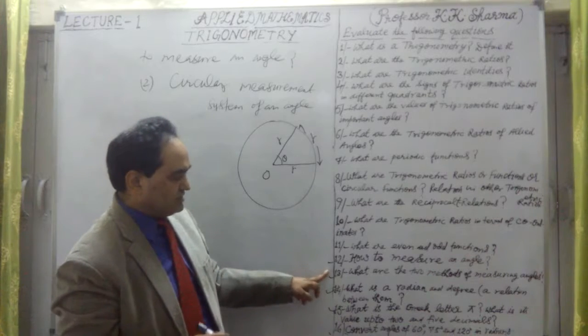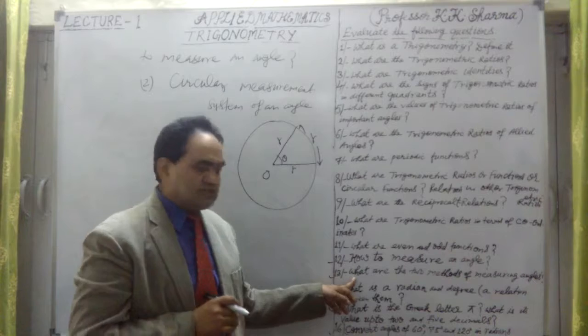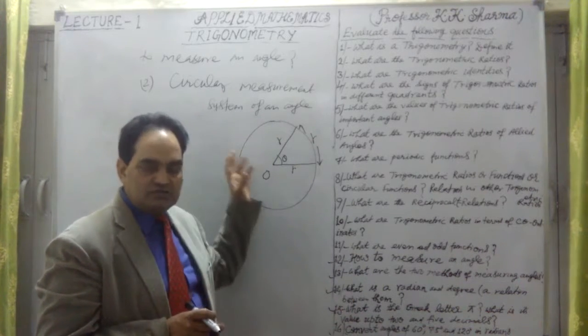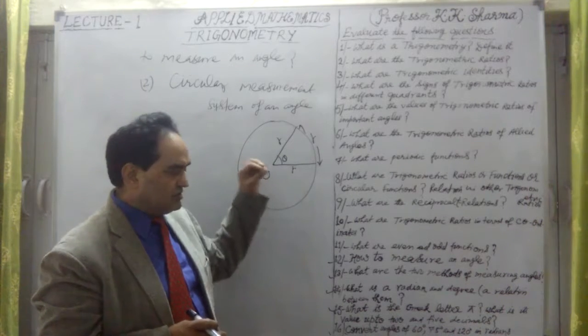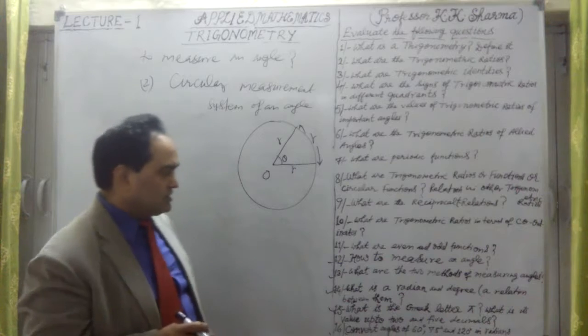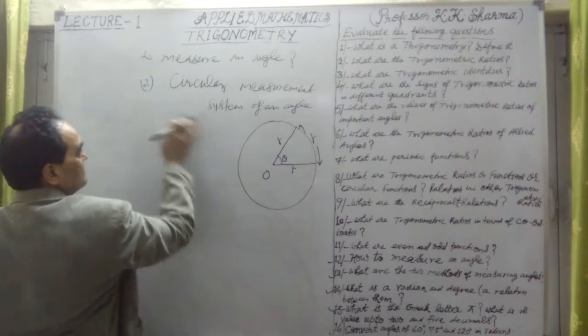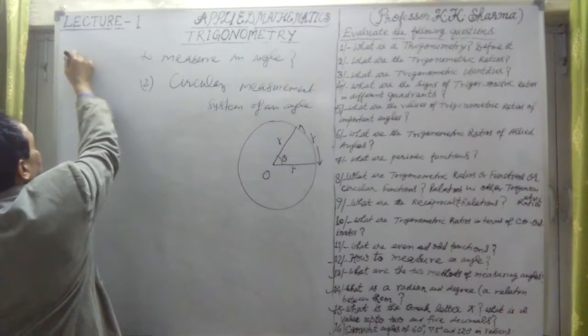How to measure an angle? We have just measured in two ways, either in sexagesimal measurement or in circular measurement. These two methods are there, and how they are measured, I have just defined, in radians or in degrees. Now what is the relationship between radian and degree? Let's define that. This is question number 14.